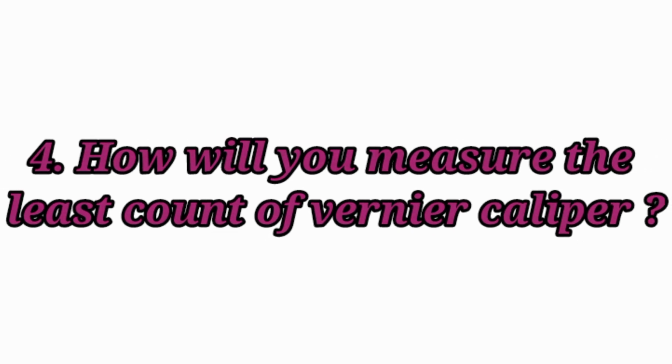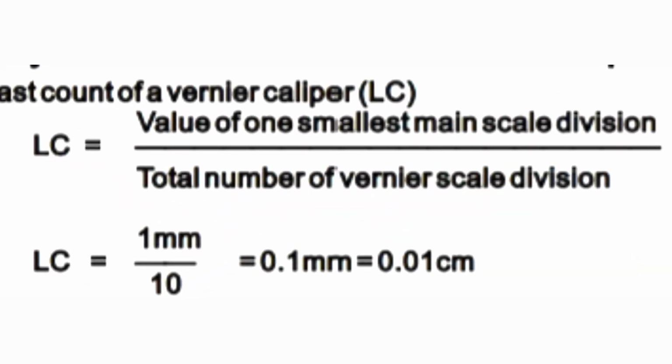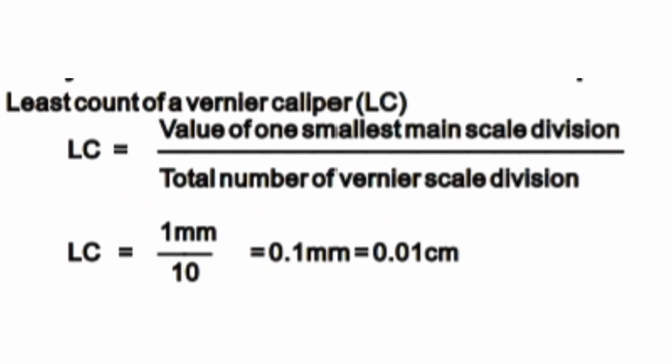How will you measure the least count of vernier caliper? Answer. Least count of a vernier caliper LC is equal to value of one smallest main scale division divided by total number of vernier scale divisions. LC is equal to 1 millimeter by 10 is equal to 0.1 millimeter is equal to 0.01 centimeter.